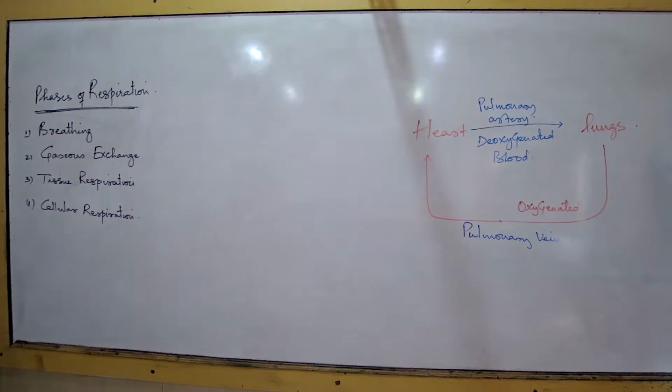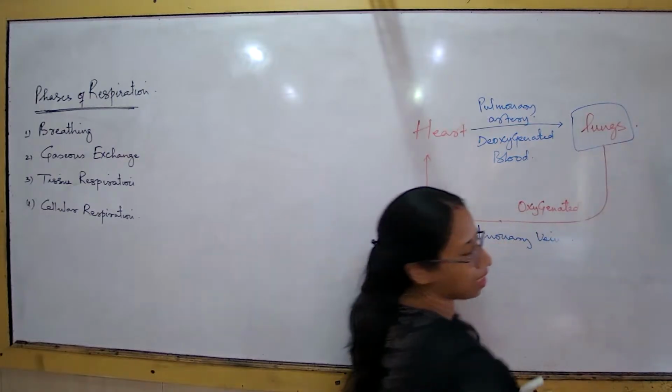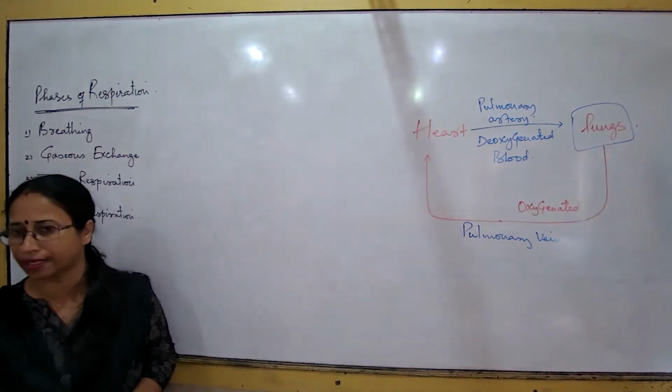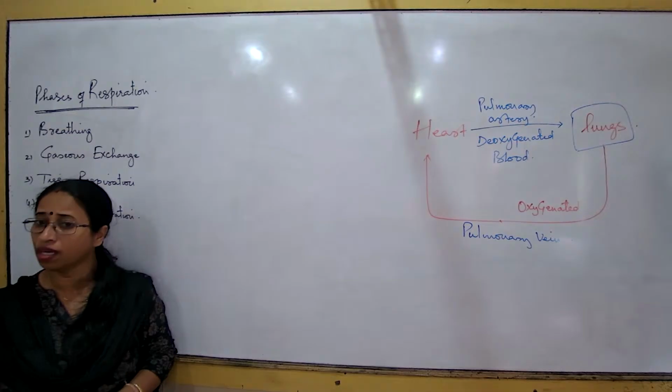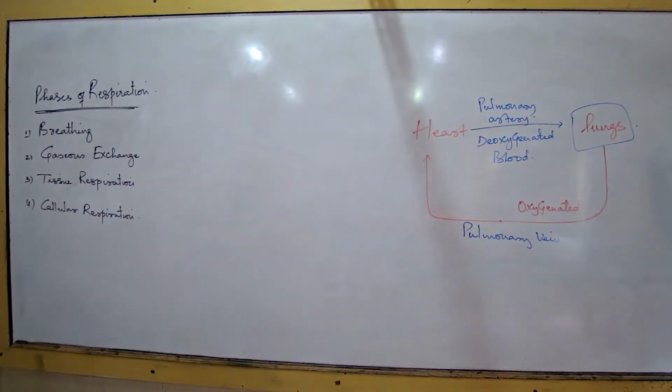Okay. Now let us go back to the concept of the lungs. What are the lungs made up of? Numerous air sacs. What are these air sacs called? These air sacs are called alveoli, or alveolus. Two special features to remember, because we are going to understand gaseous exchange now. Number one, a thin wall made up of epithelial cells, one single layer of epithelial cells. Being made of one single layer of epithelial cells, what is the special feature? It can allow the process of diffusion.